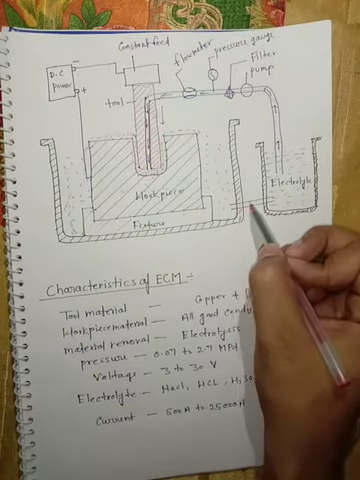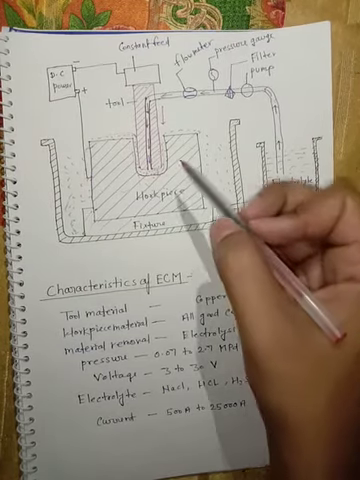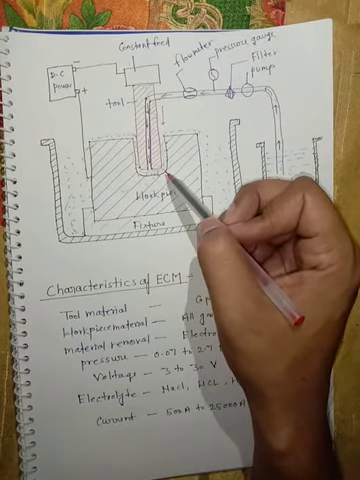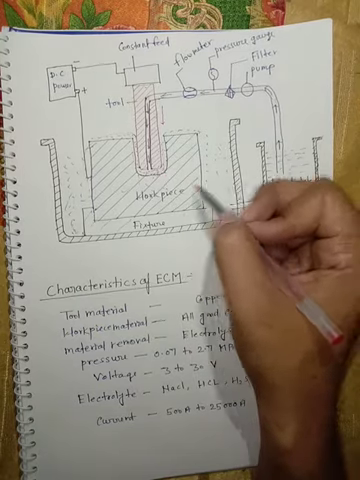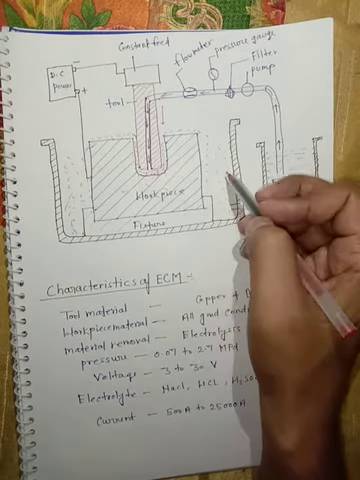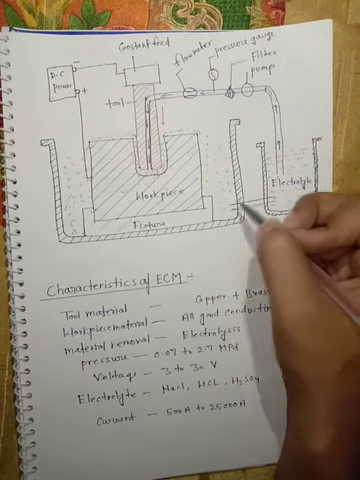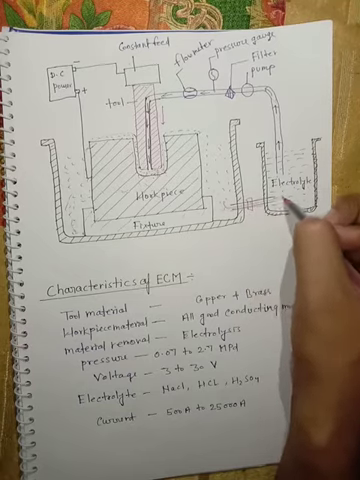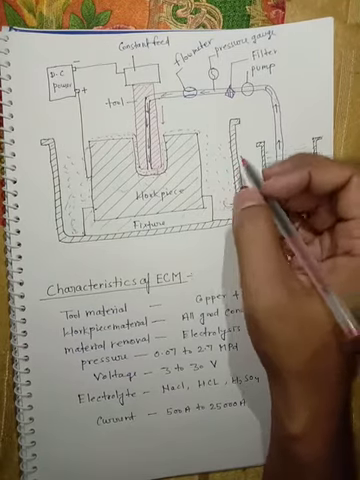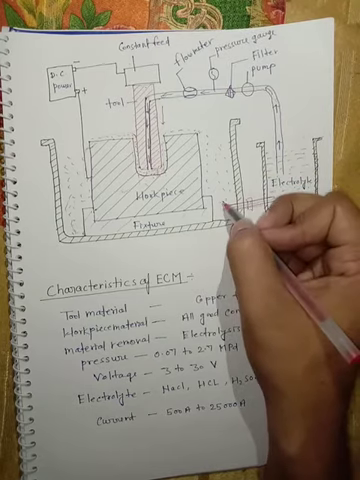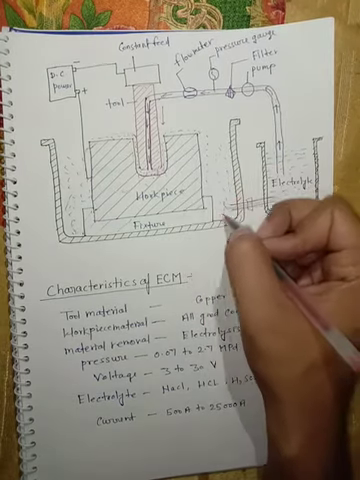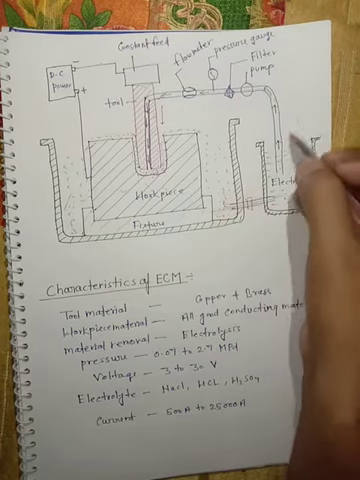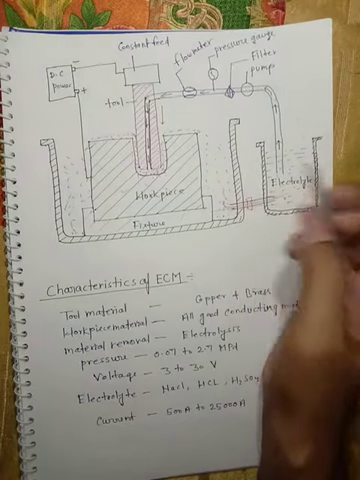There is another supply. As we know, when the material is removed from this workpiece in the form of ions, the electrolyte will wash all the material and it will come here. From here there will be another filter, and in this way a pure form of electrolyte will be recycled, because electrolyte is also very costly. The metal ions will become sludge and be collected here, and the pure electrolyte will be recycled again during the process.